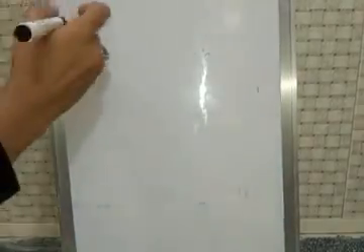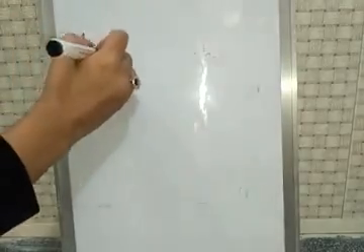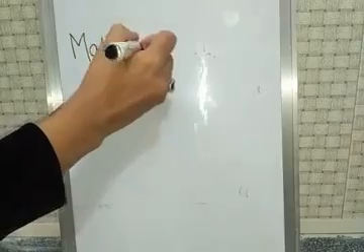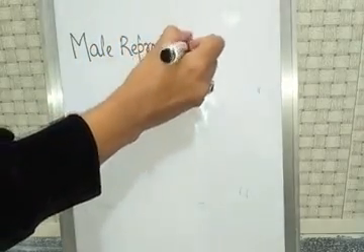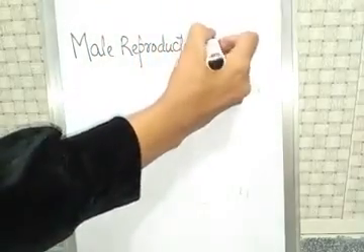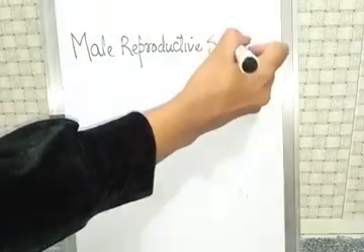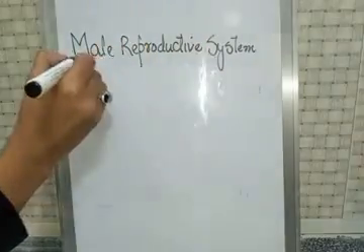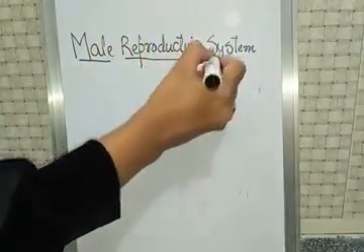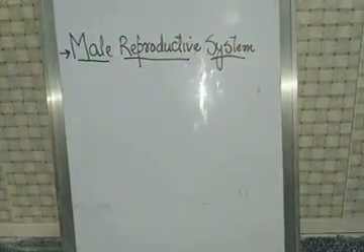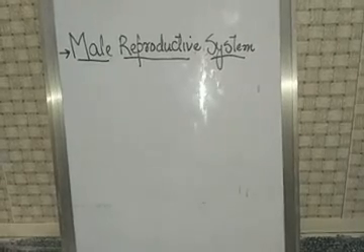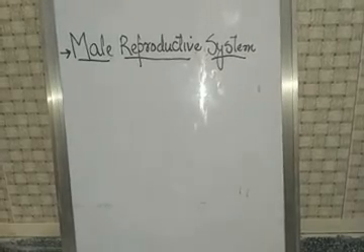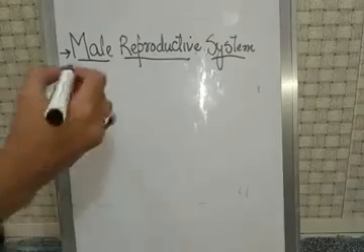Now here we'll study about the male reproductive system. Okay, here we'll discuss about the male reproductive system. So the human male reproductive system consists of the following organs. Which ones?